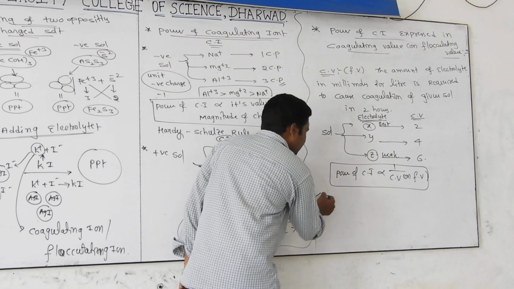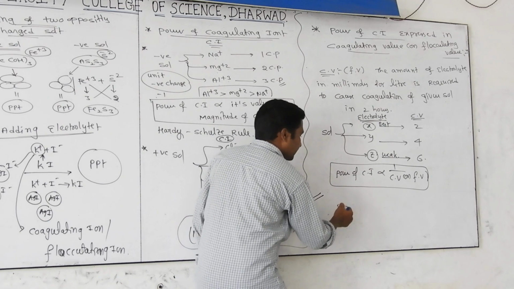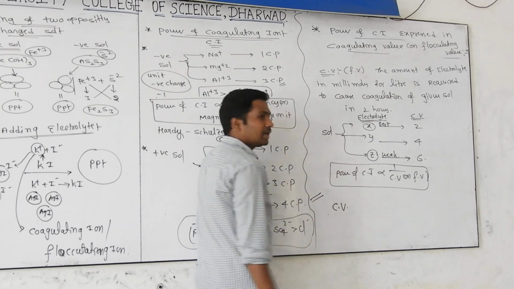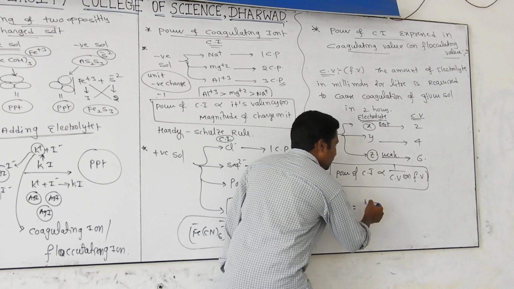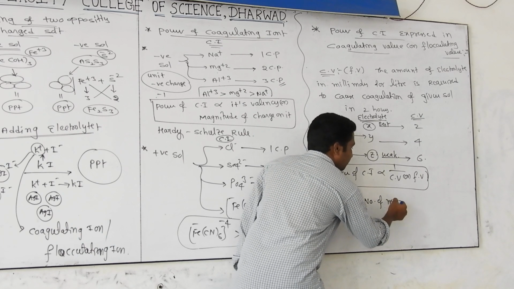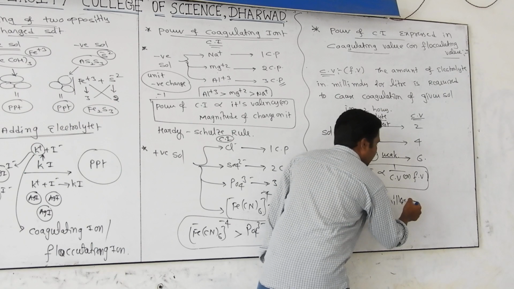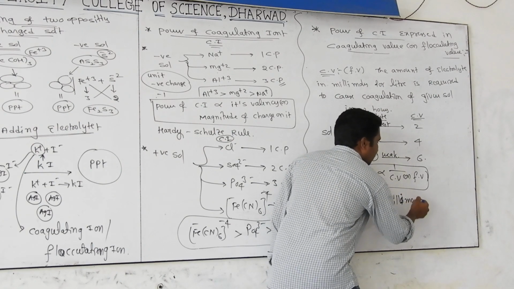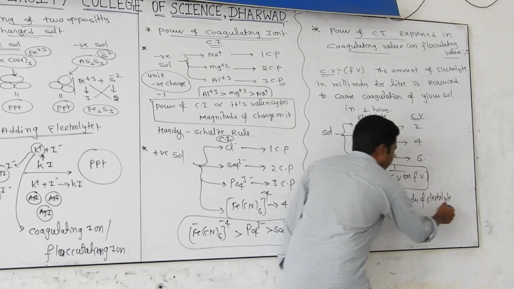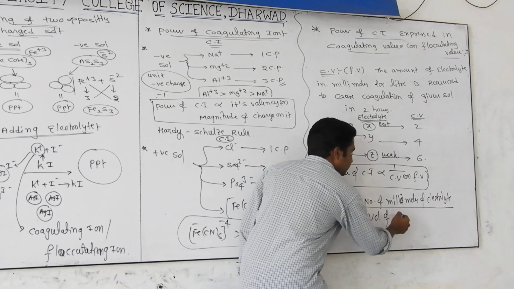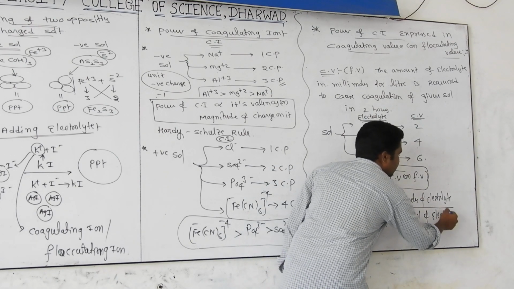One more point I will tell from the advanced examination point of view. If you want to find the coagulating value for any sol, for any coagulating ion, it equals the number of millimoles of electrolyte divided by the volume of sol plus the volume of electrolyte.